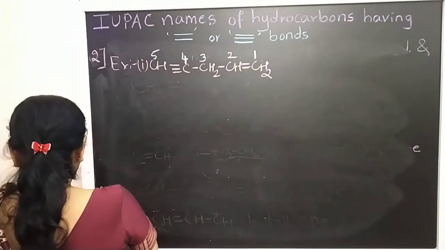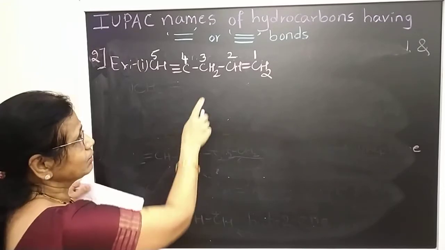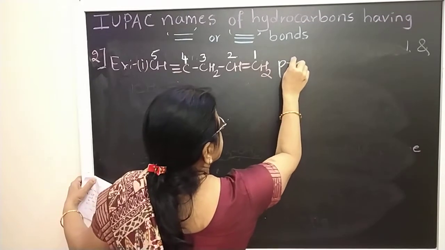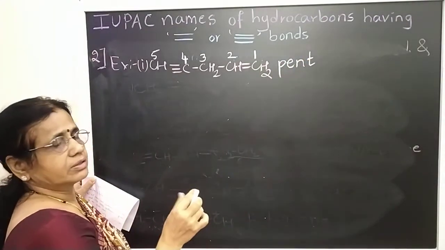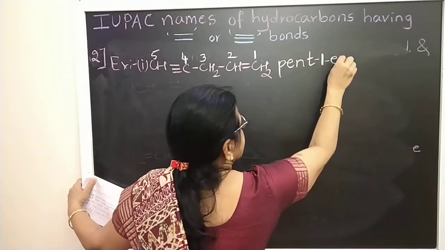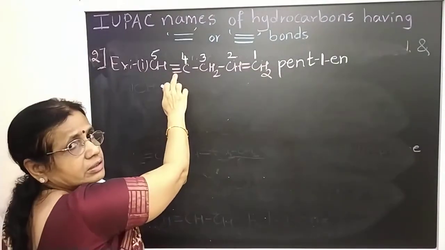So it is pentane, the parent name is pentane. But we should not write the A here because there is a double and triple bond. So it is pent, only you should stick to the alk. Pent, 1-ene. Don't write the E and E, because again we should write I here.